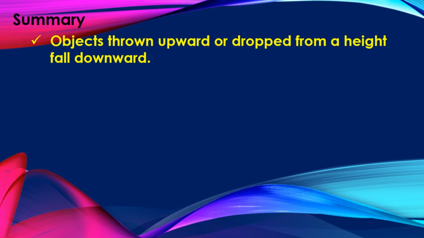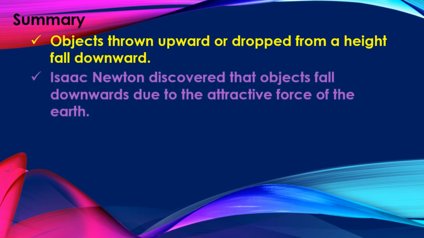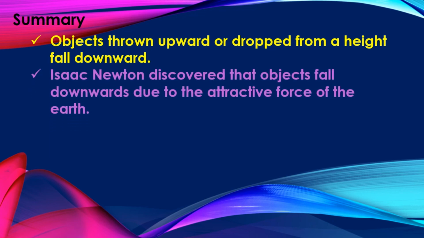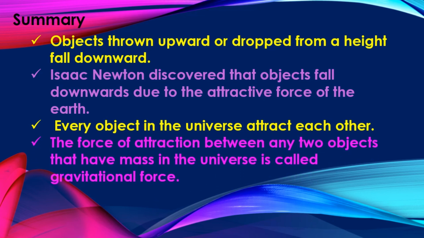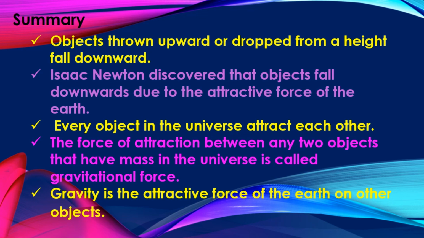Let's summarize the points that we learned in this session. Objects thrown upward or dropped from a height fall downward. Isaac Newton discovered that objects fall downwards due to the attractive force of the earth. Every object in the universe attracts each other. The force of attraction between any two objects that have mass in the universe is called gravitational force. Gravity is the attractive force of the earth on other objects.